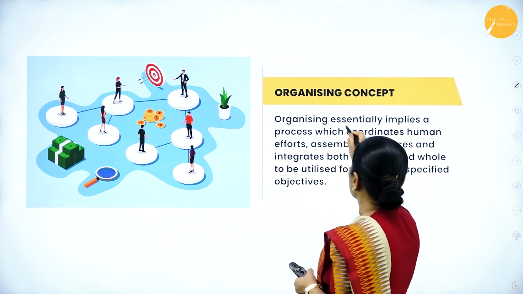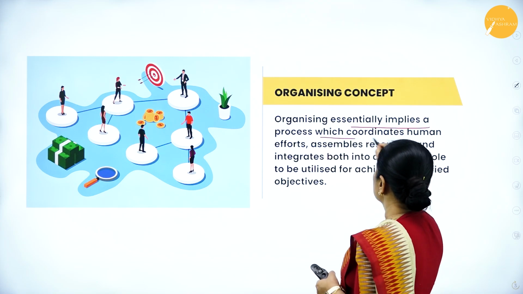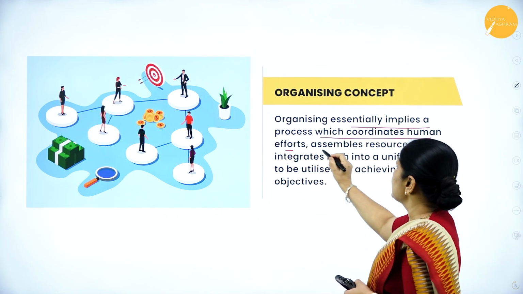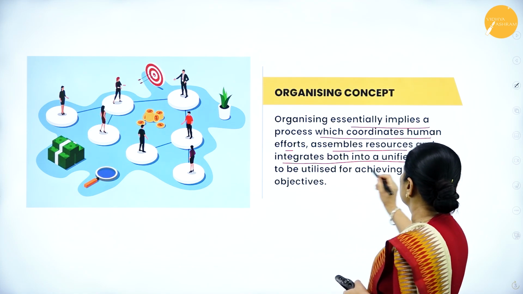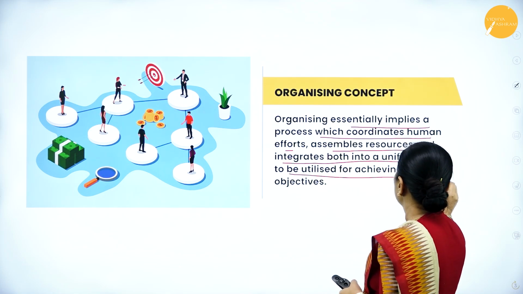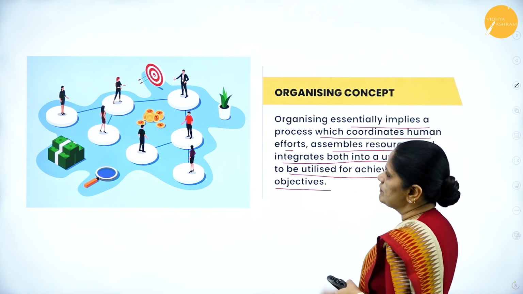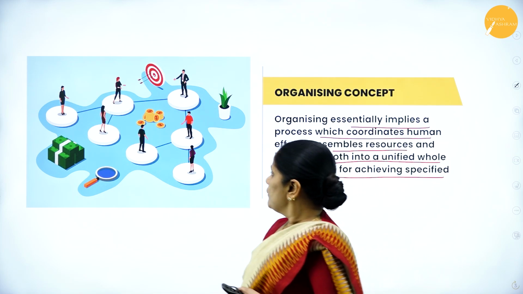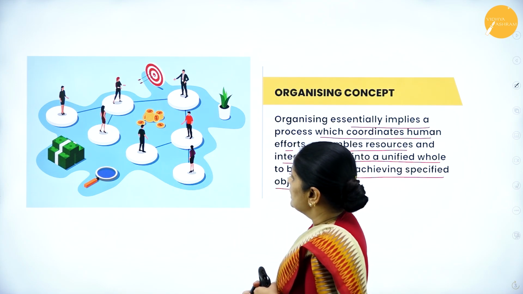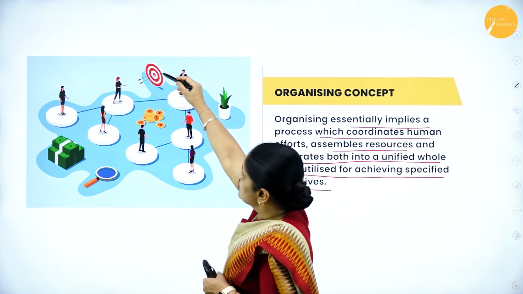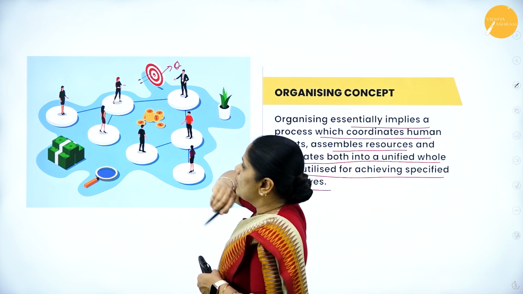So, organizing essentially implies a process which coordinates human efforts, assembles the resources and integrates both into a unified whole to be utilized for achieving the specified objectives. Now, we have the organizing here. In this drawing, we can see there is the target here. What is the target here? We have to create an organization.